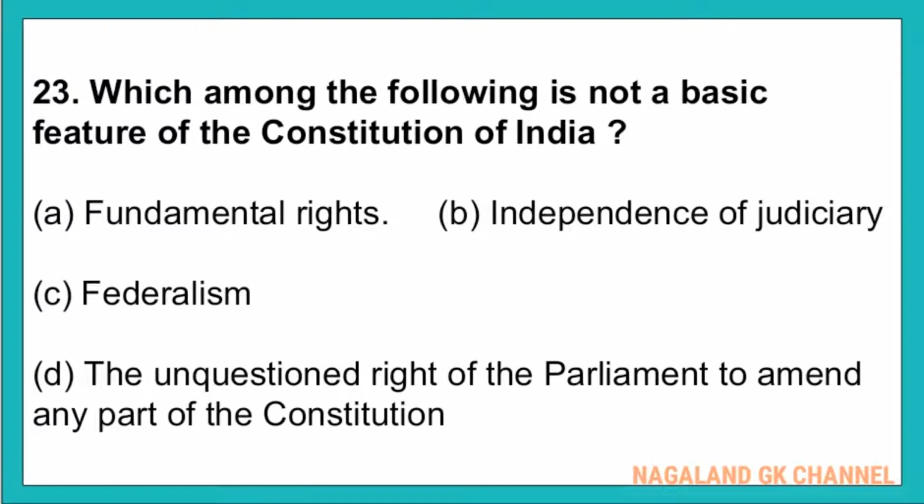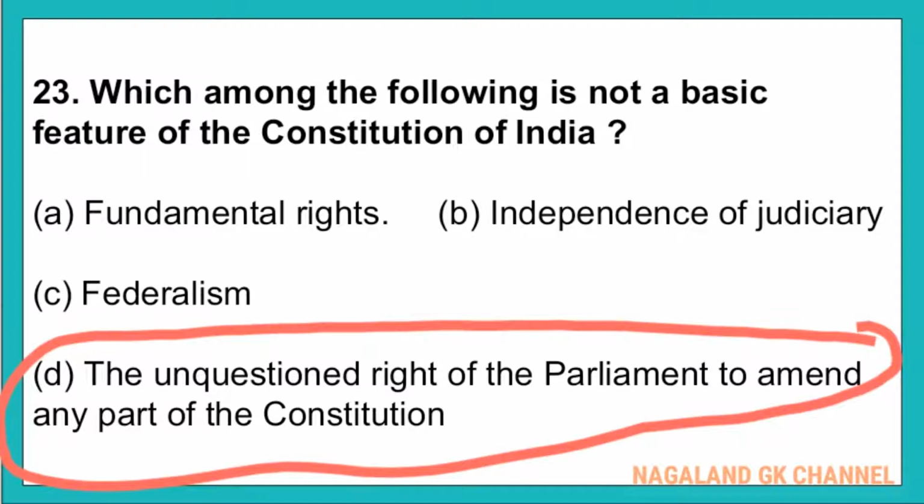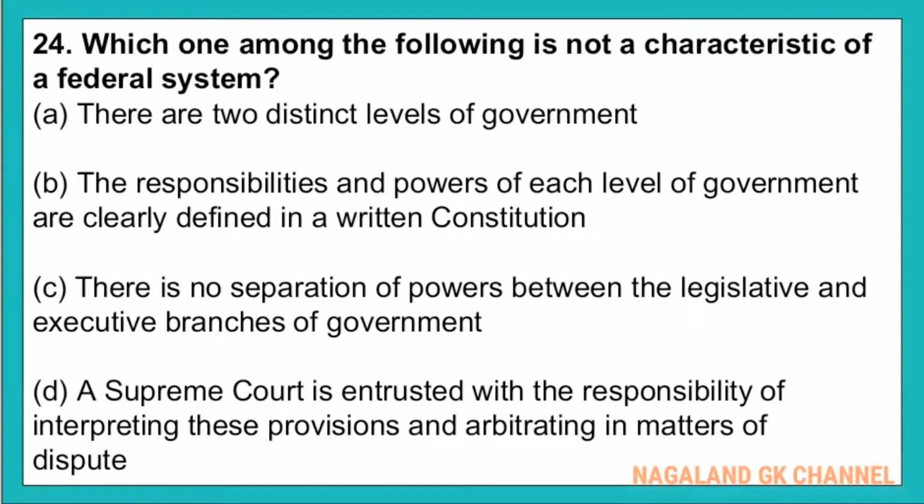And question number 23. Which among the following is not a basic feature of the Constitution of India? And here, the correct answer is option number D. That is, the unquestioned right of the parliament to amend any part of the Constitution. And question number 24. Which one among the following is not the characteristic of a federal system?